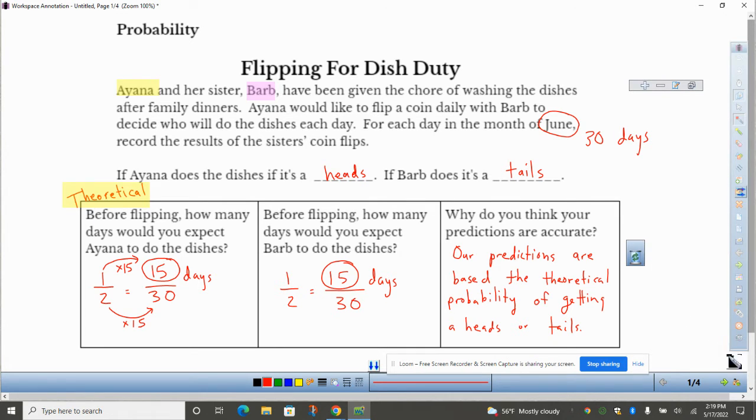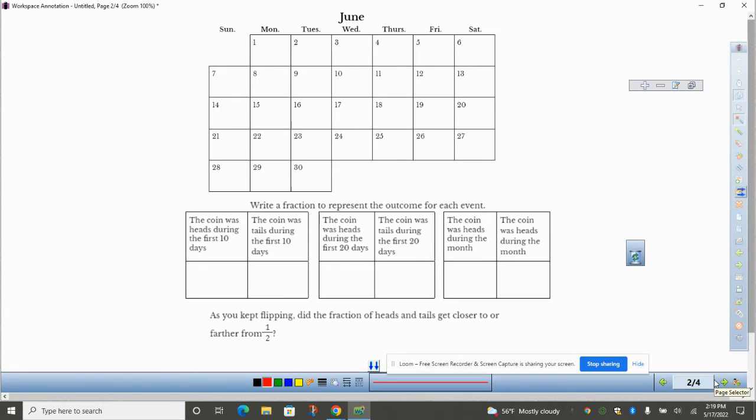So now we're actually going to do the experiment. On the bottom of the page, we're going to do the experimental. We're going to figure out our experimental probability by actually flipping a coin. You don't see these questions yet. That's on the next page. But I'm just going to write the word experimental here because the experimental is actually following through on the experiment. We're hoping it's going to be close to the theoretical.